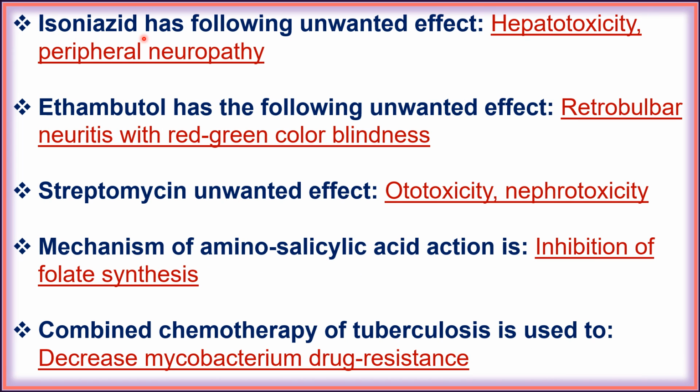Next, isoniazid has the following unwanted effects: hepatotoxicity and peripheral neuropathy. Next, ethambutol has the following unwanted effect: retrobulbar neuritis with red-green color blindness. Next, streptomycin unwanted effects are ototoxicity and nephrotoxicity.